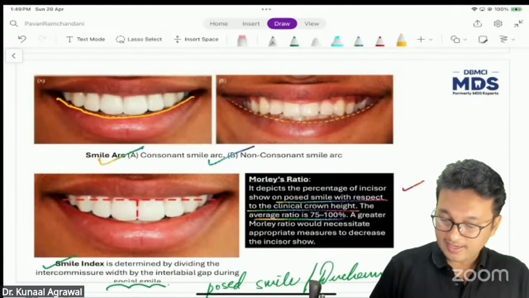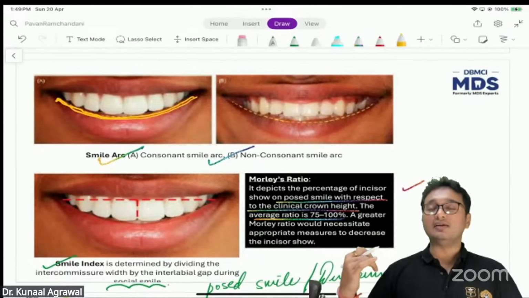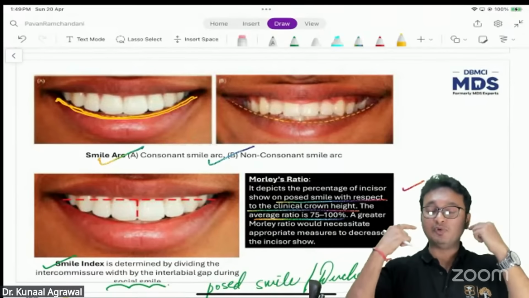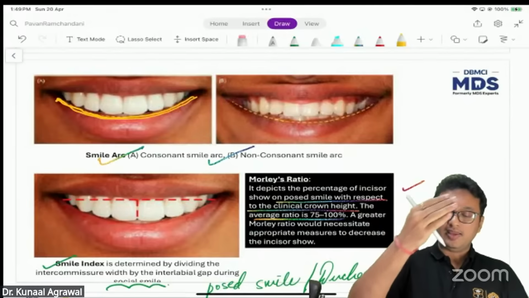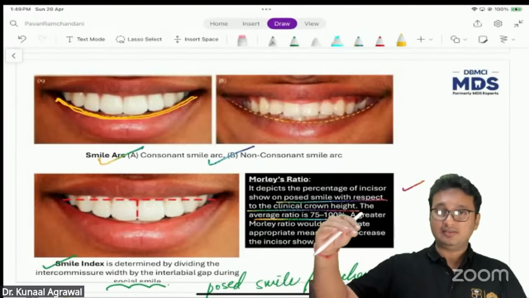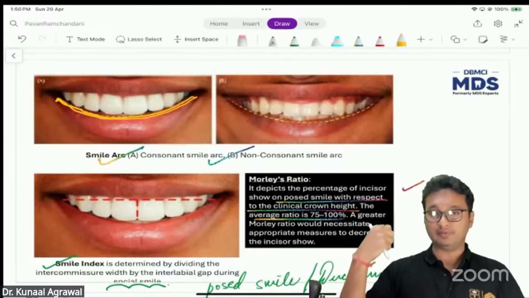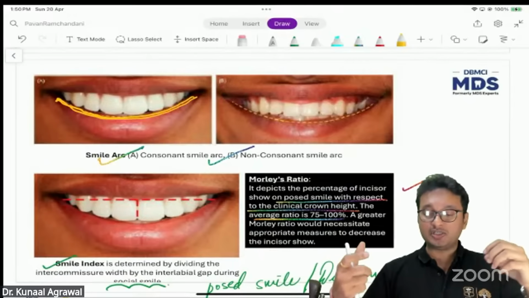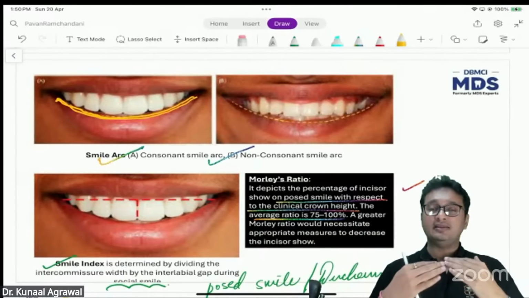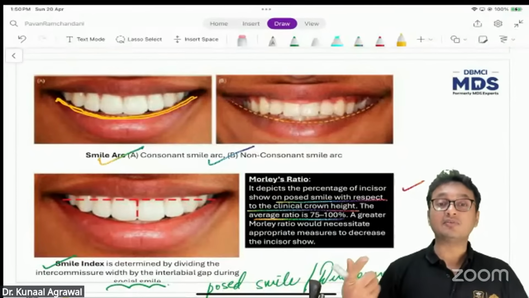How well it is flowing from premolar to premolar, the teeth which are visible on a wide smile. If the incisal edges of these 8 teeth, from the first premolar to the first premolar on the opposite side, form a continuous line with the vermilion border of the lower lip, that is called a consonant smile arc.